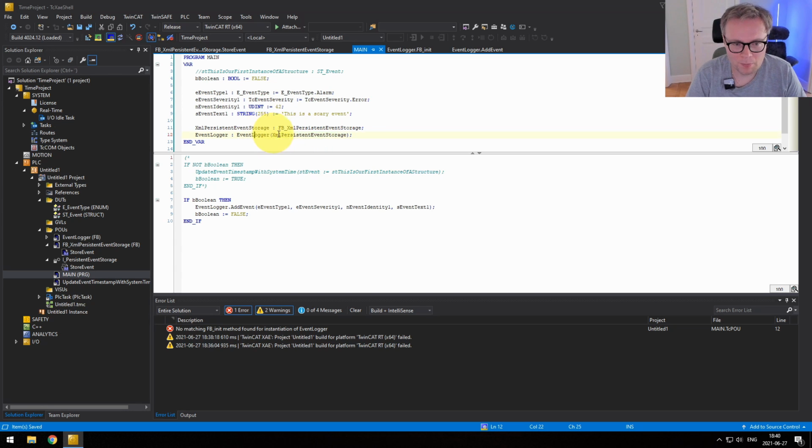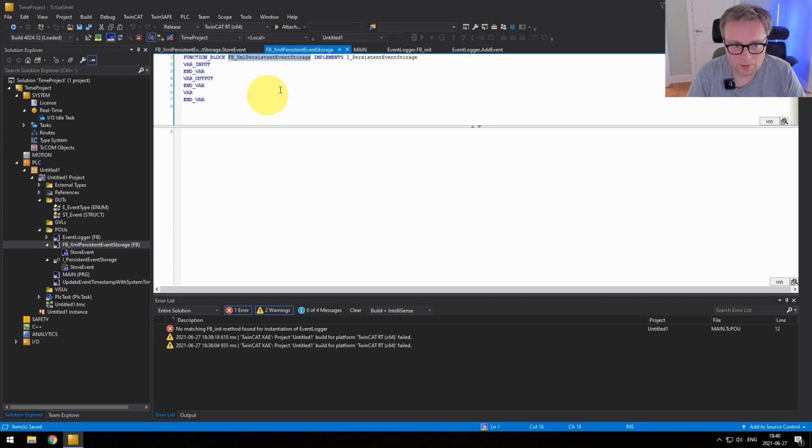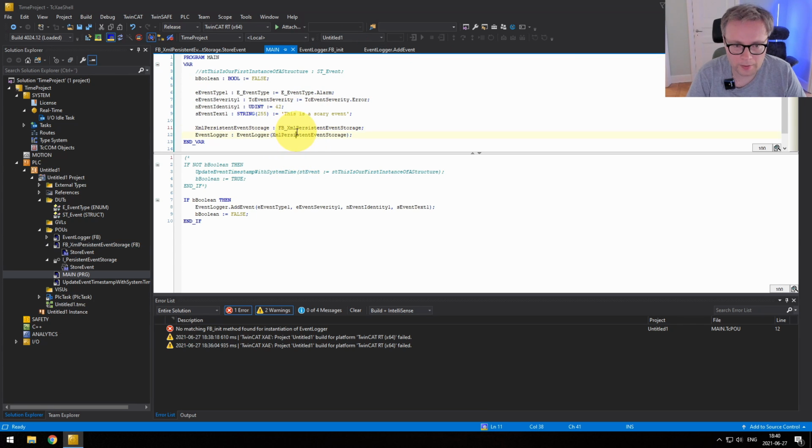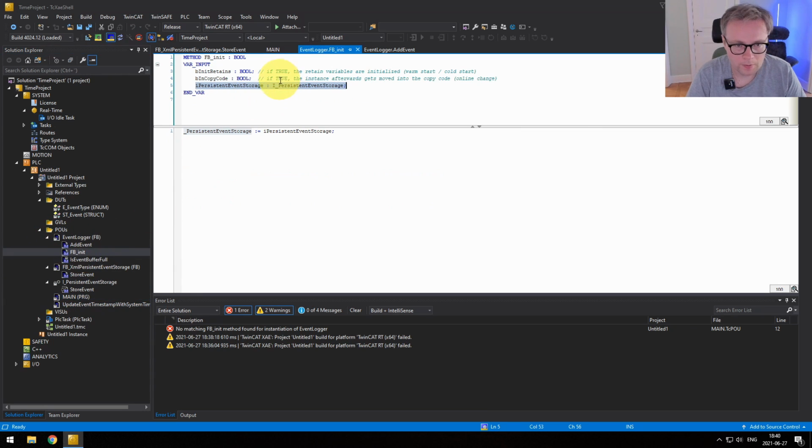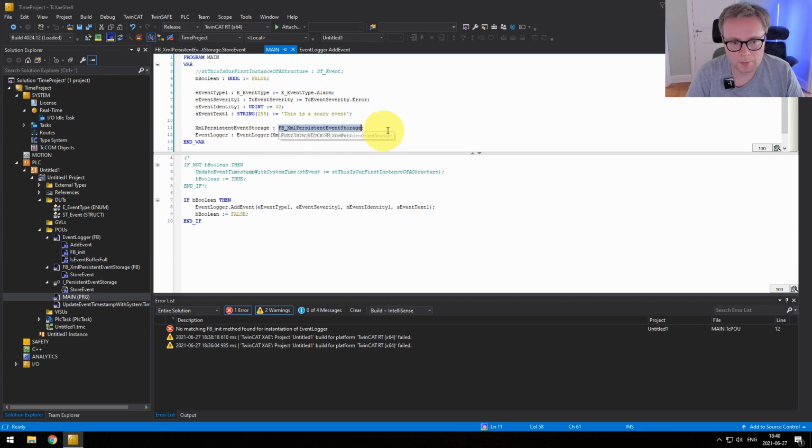So we provide this reference to the FB_init method, and because this one implements this interface, it's totally valid. Now, in the FB_init method, this is going to be called. So we're going to get a reference to something that implements the I_PersistentEventStorage interface, which in this case happens to be the XML storage. But it could be anything, right? It doesn't have to be XML, it can be JSON, it can be a reference to some SQL database storage, whatever, your fantasy sets the limit.